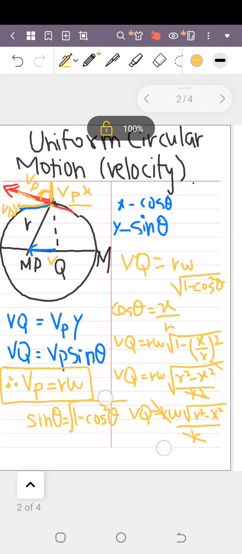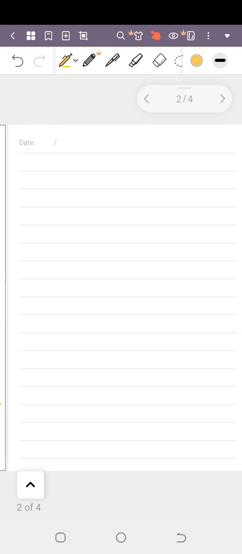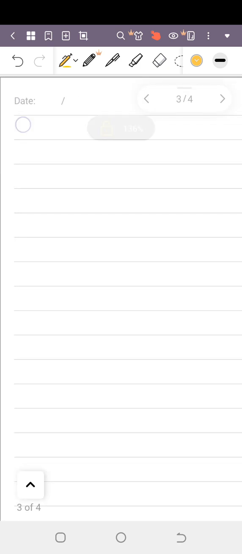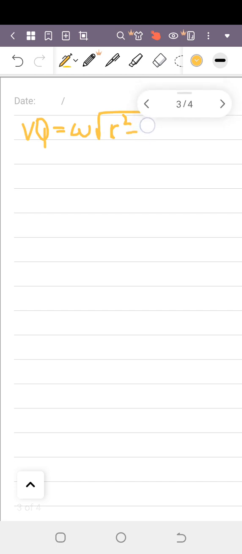Now the formula for the velocity is made, which is VQ equal to omega times the square root of r square minus x square.